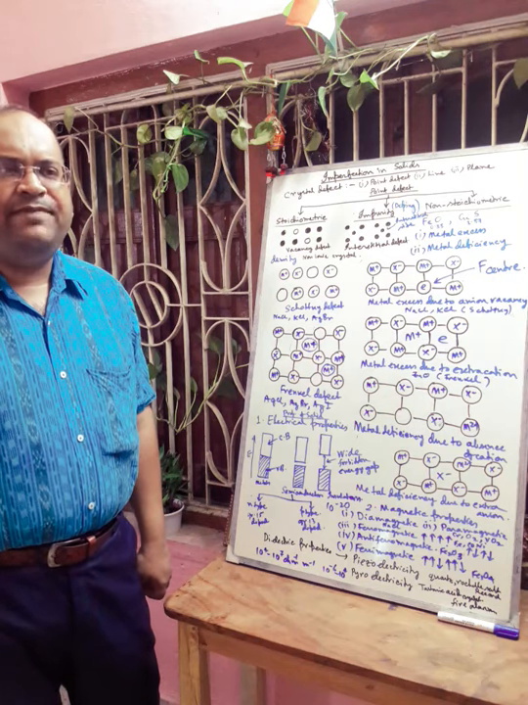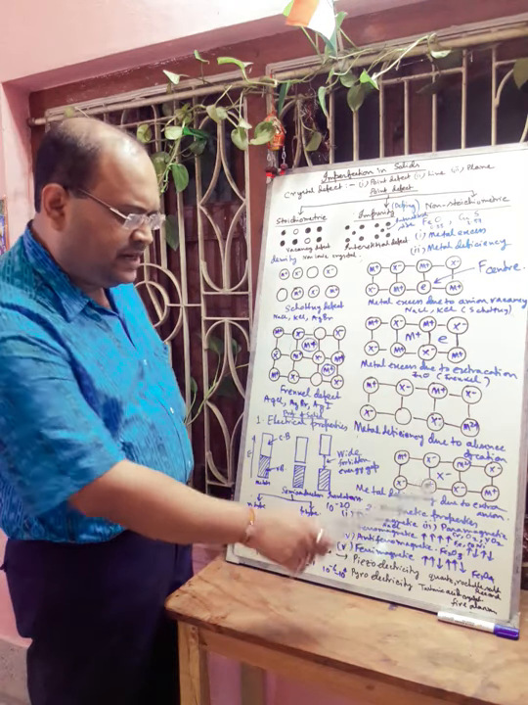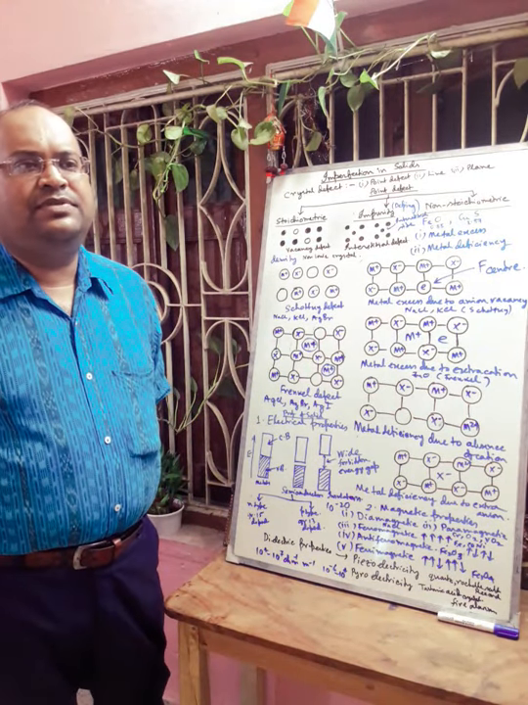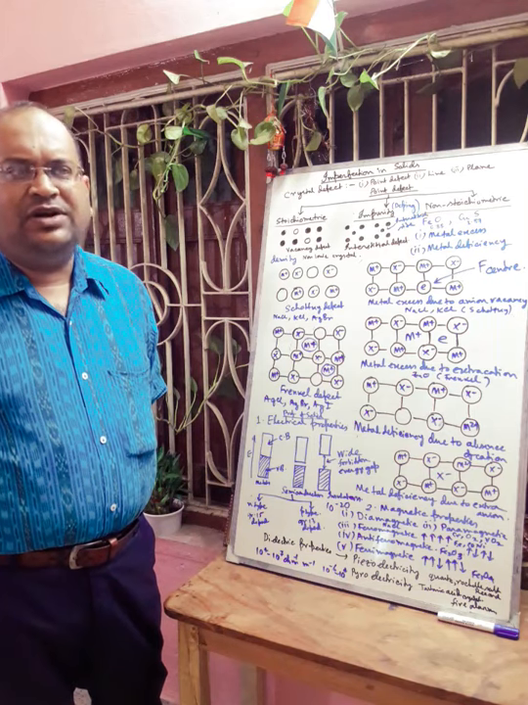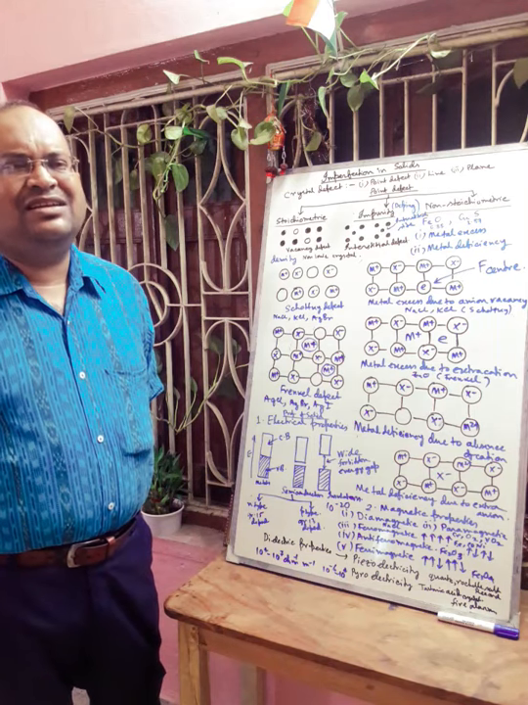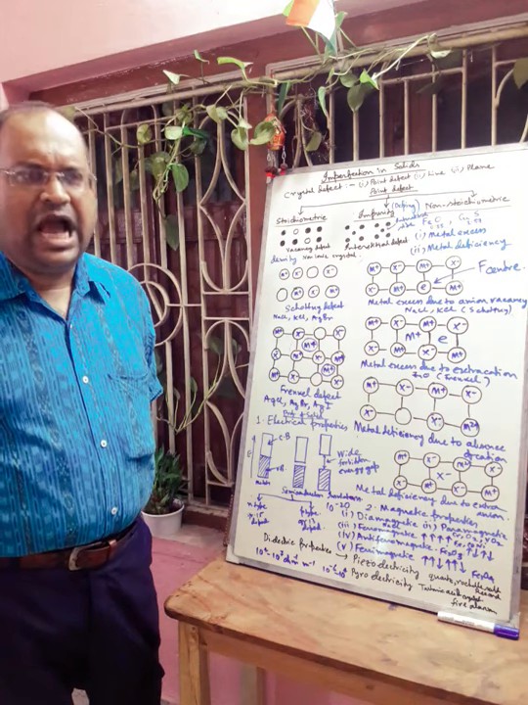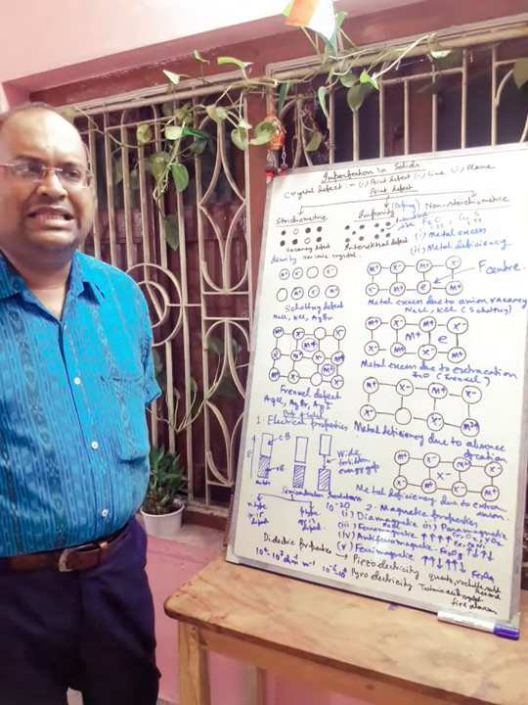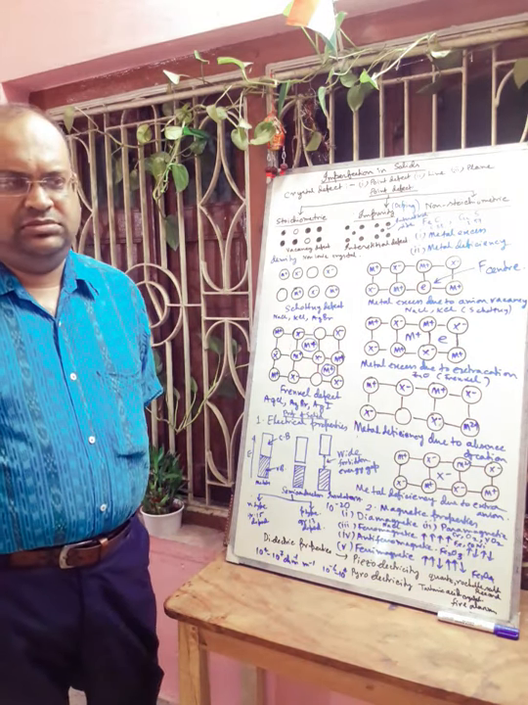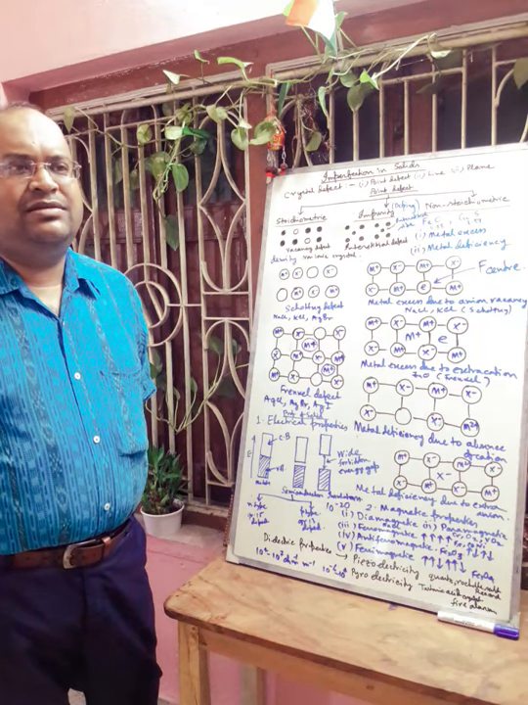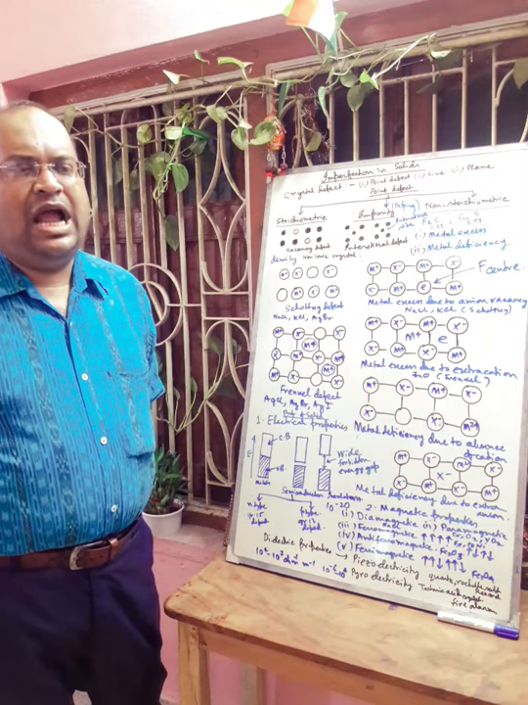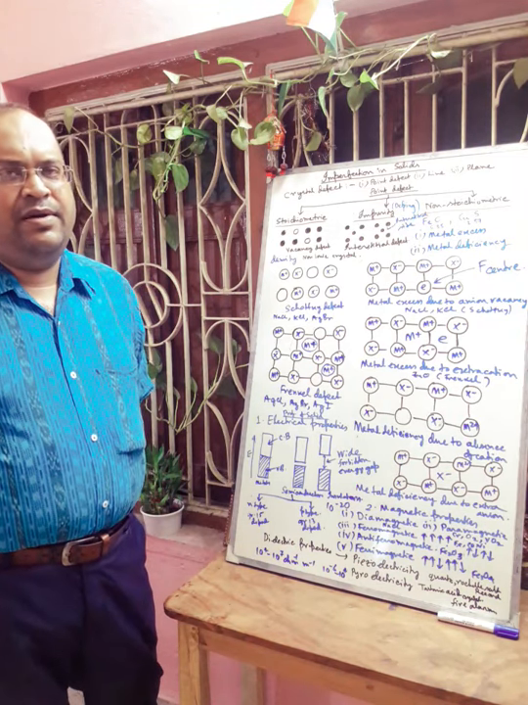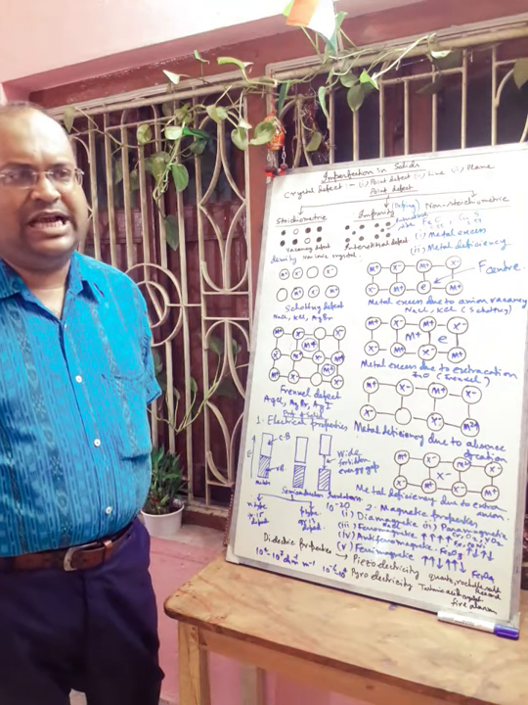Next, antiferromagnetic solids. Antiferromagnetic solids are the solids which have zero magnetic moment. Here the number of unpaired electrons is very high, but their alignments are just opposite, so one cancels the magnetic moment of the other. So here the net magnetic moment is zero, and the examples are manganese oxide, ferric oxide, ferrous oxide, etc.